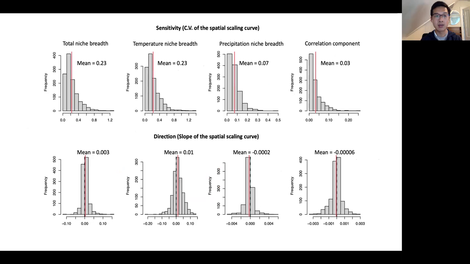In general, the total scale sensitivity of niche breadth is mainly driven by the sensitivity of temperature niche breadth, rather than precipitation niche breadth or the correlation component. About half of the species demonstrate a positive niche volume spatial scaling relationship, and the rest of them demonstrate a negative niche volume spatial scaling relationship.